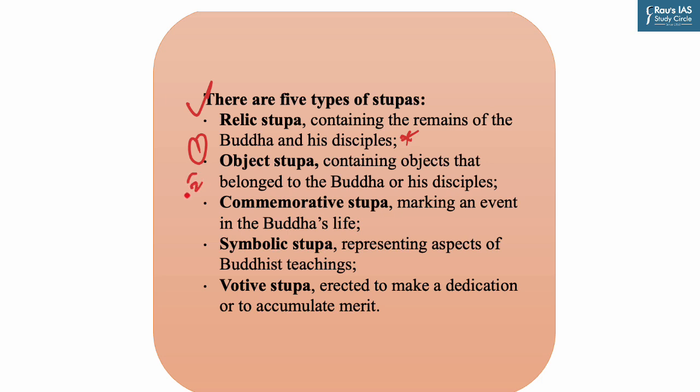Second is object stupa, that contains objects that belonged to Buddha or his disciples. Third is commemorative stupa, marking an event in Buddha's life. Fourth is symbolic stupa, which represents aspects of Buddha's teaching. And fifth is votive stupa, which is erected to make a dedication or to accumulate merit.